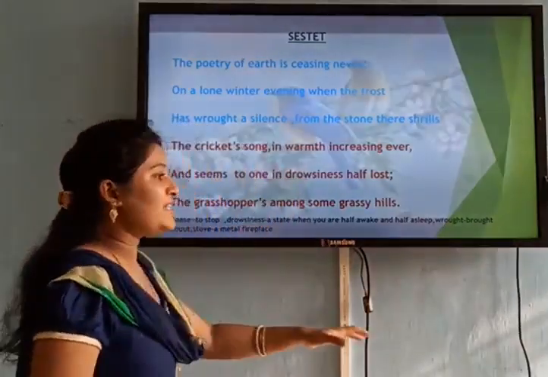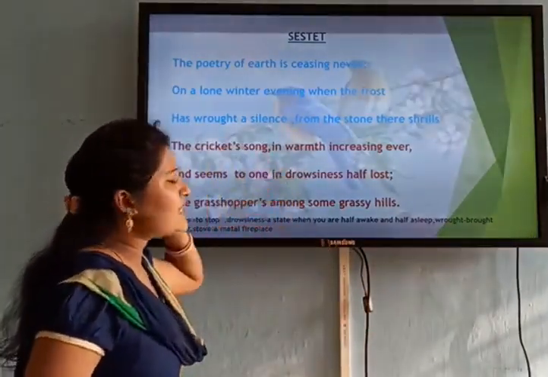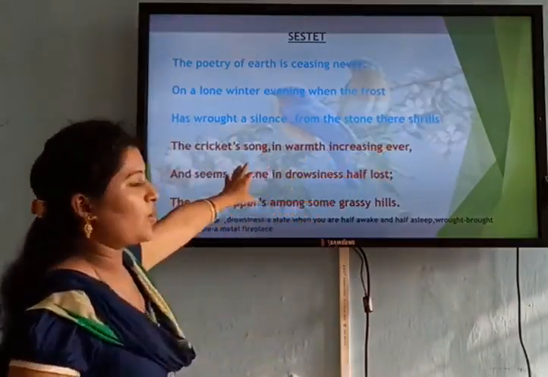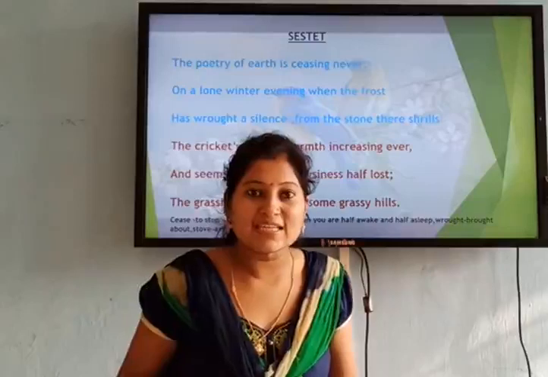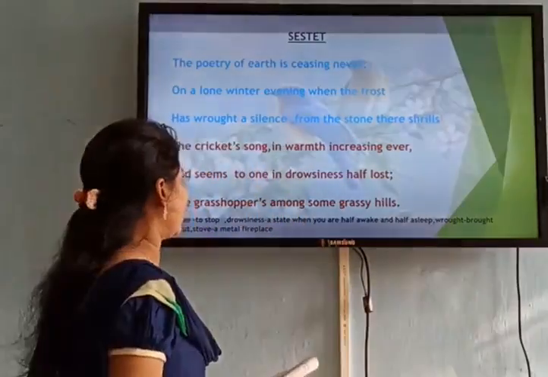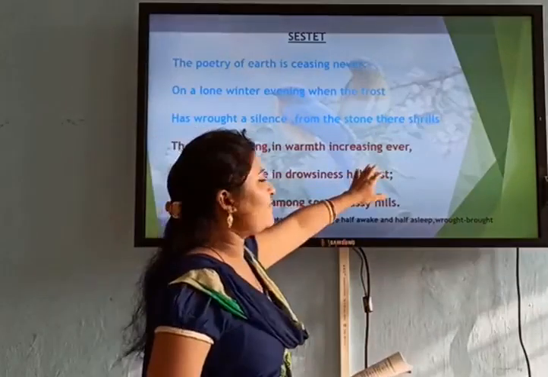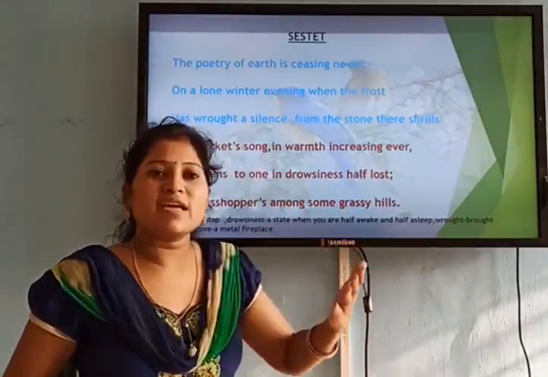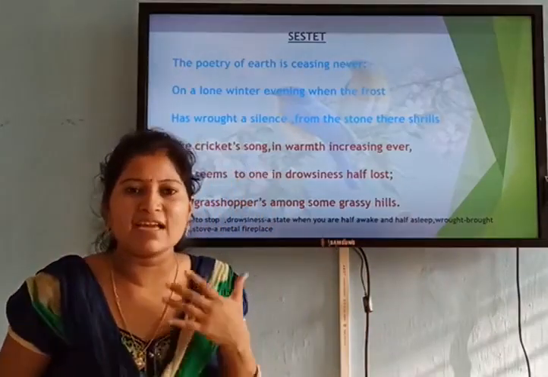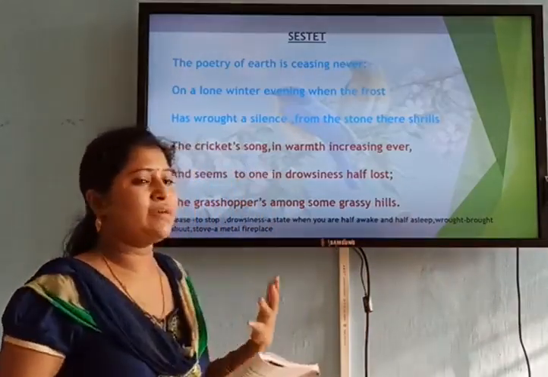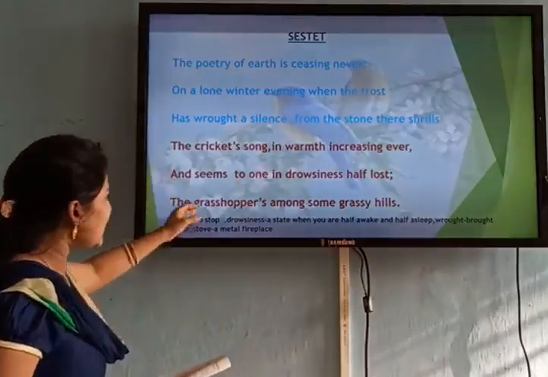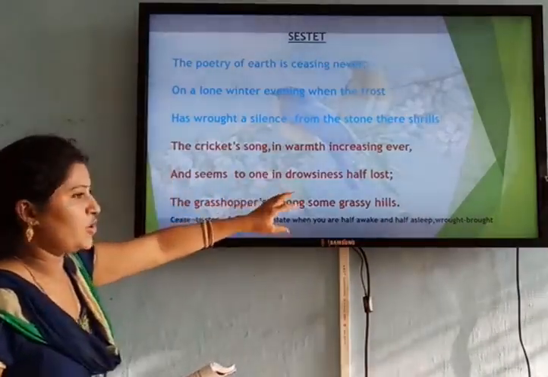So as soon as the silence comes, you can listen that from the stone there shrills the cricket's song. So the cricket has again started singing. Now the lead has been taken by the cricket. In warmth increasing ever. You can listen to the song of the cricket and understand that the cricket is in a very happy and jolly mood, and it's giving a warmth in that cold weather, and seems to one in drowsiness, half lost.